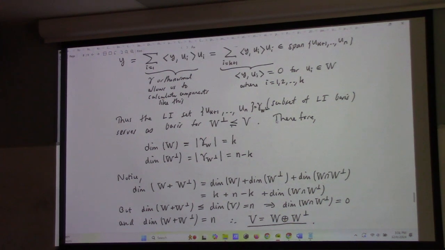I think it's easy. I don't think it's that hard. So I'm pretty sure we could prove this by a standalone argument. And once you know that, you just need to know that W plus W perp is equal to N.